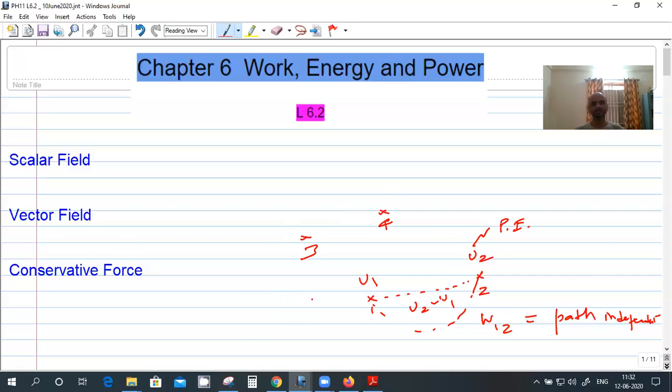The potential energy can be associated only with a conservative force, because only then that number will become independent of the path and it will depend on the point in space.